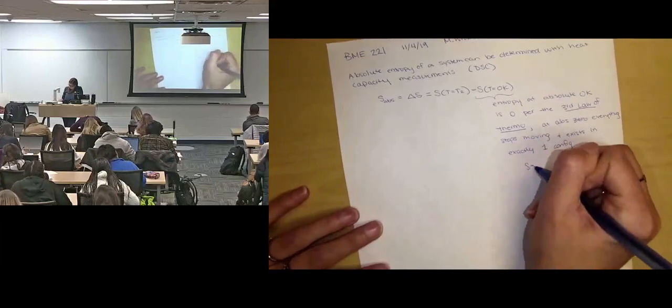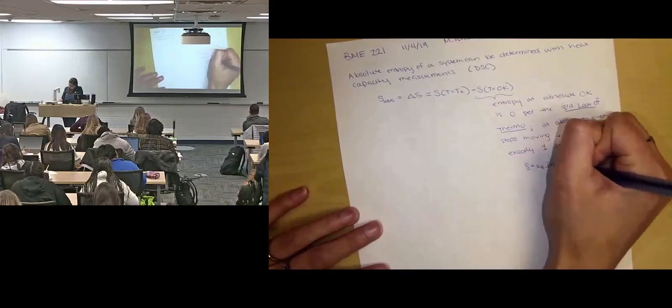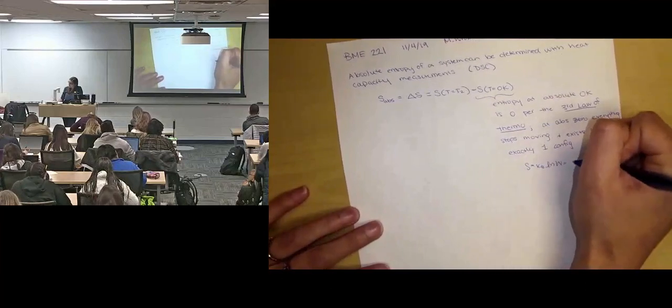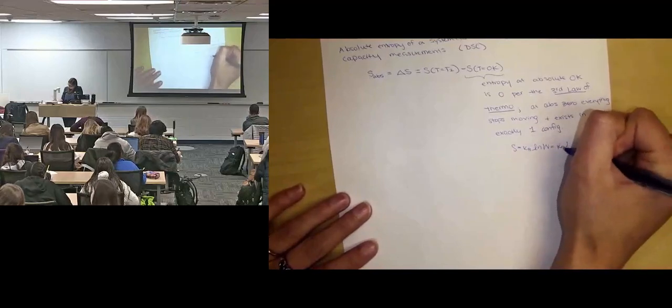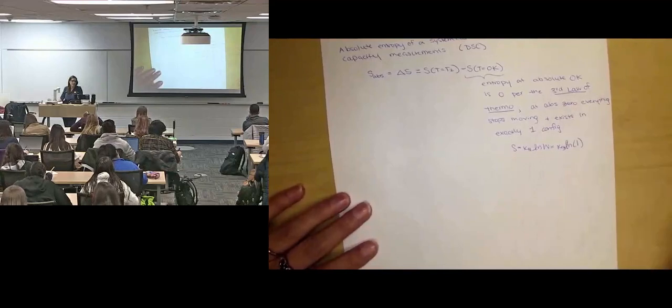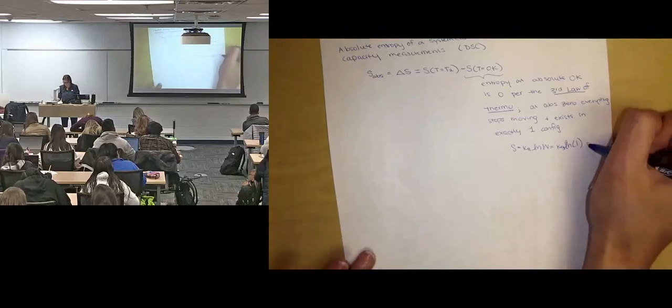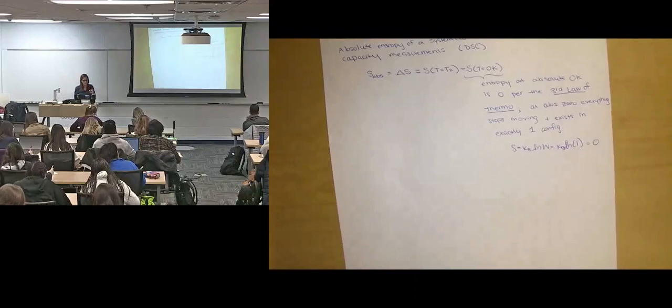And since entropy is equal to Boltzmann times the natural log of multiplicity, then if at absolute 0 we have exactly one way that everything has to be, once everything stops moving, becomes a solid and nothing changes, and it's only one way for that to happen, this is equal to 0. Natural log of 1 is 0. So when we talk about absolute entropy of a system, we think about it as just the entropy at that temperature, and we already took it relative to temperature 0.